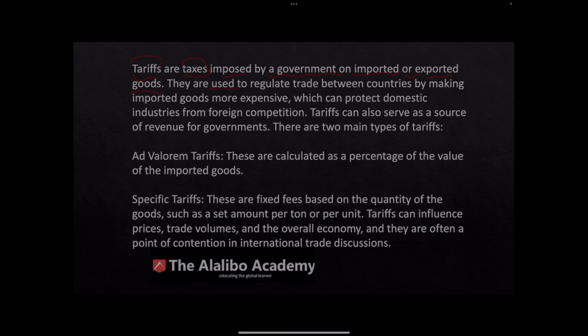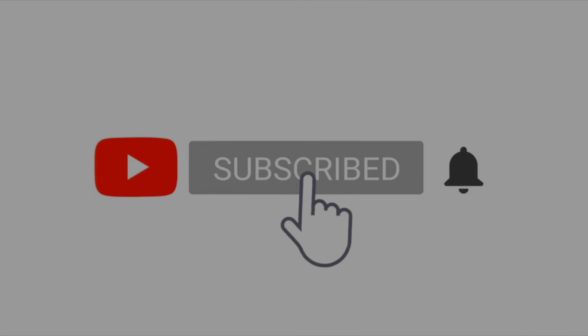They are used to regulate trade between countries. What does that mean? It means to put trade in check. It means to have a control over trade. It means to have a trade balance, right, etc. It is used by countries, especially big countries, the powerful countries, countries with economic leverage, to regulate trade between countries by making imported goods more expensive. Now, what does that mean? And how does that work? By making imported goods more expensive.